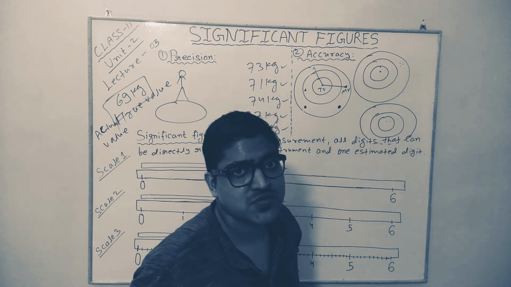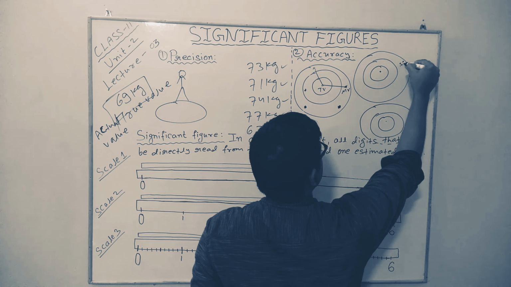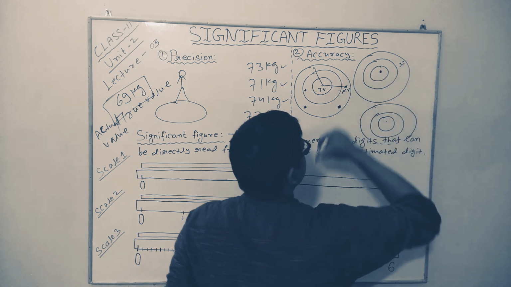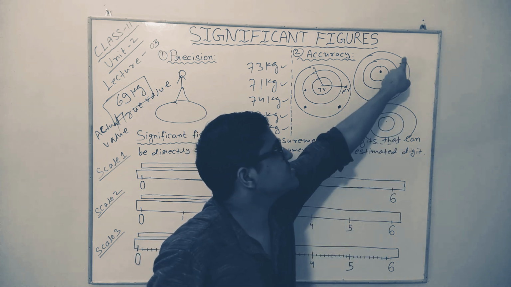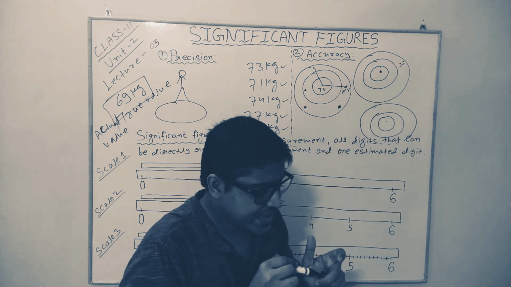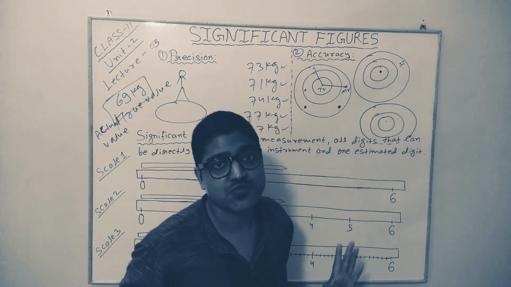Are we accurate also? No. Why? Because each of our individual measured values is quite far from the true value. So this time we are precise but not accurate. Precise because our individual measured values are very close to each other, and not accurate. None of the measured values is accurate because each value is far from the true value.